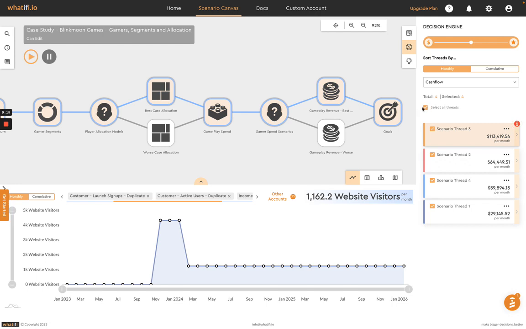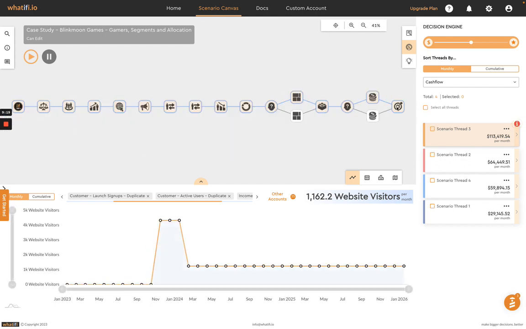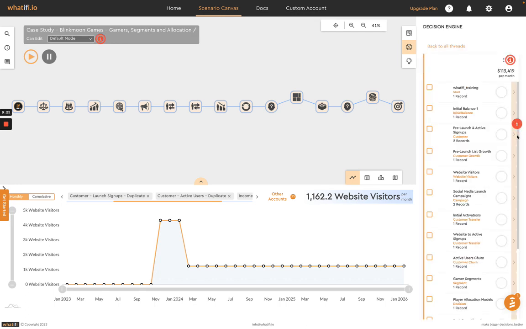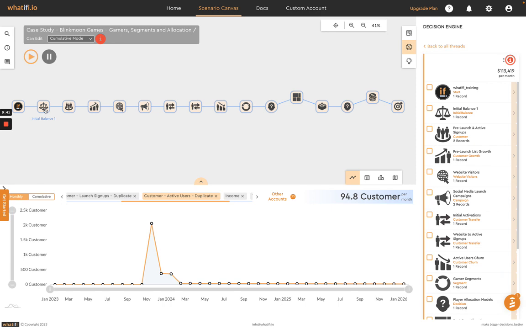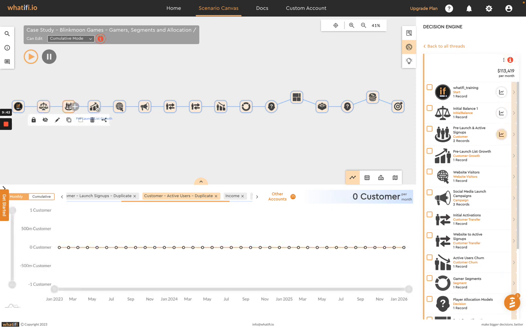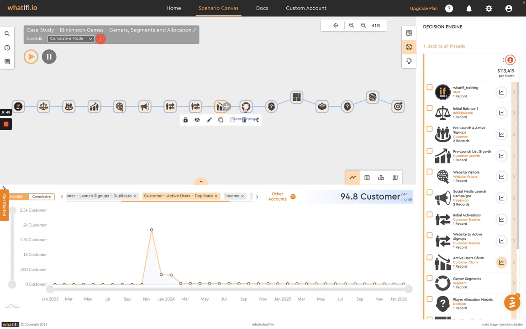At any particular stage, you could use this technology to drill deeper into any one of these scenarios. For example, we could drill deeper into our best case scenario here if we wanted to, and we can use our per event graphing mode to dig a bit deeper. So maybe we want to cumulatively understand how our customers grow over time. We could look at our customer event here, like our active customers, and step through this model one event at a time, and bit by bit add in more and more of those customers.